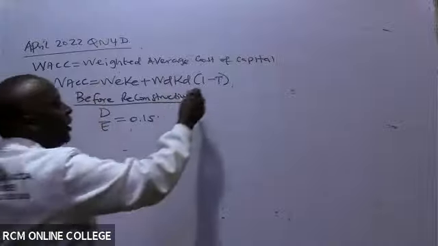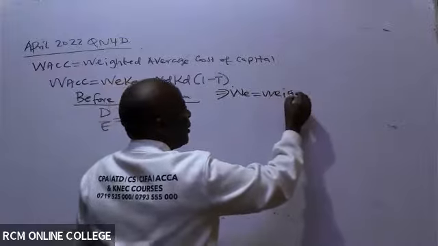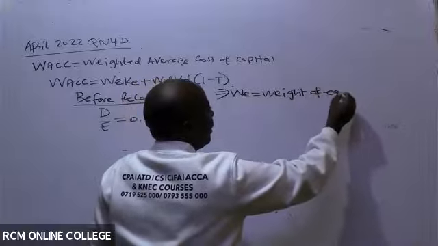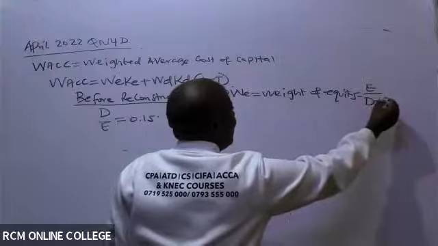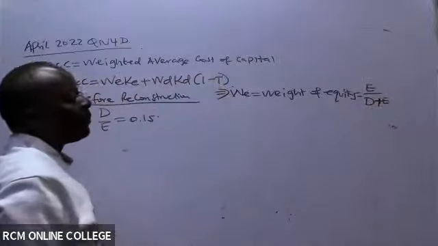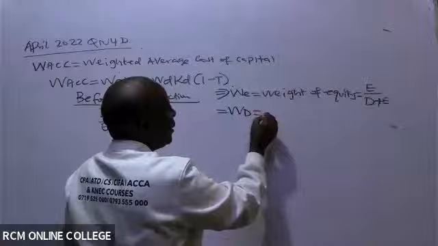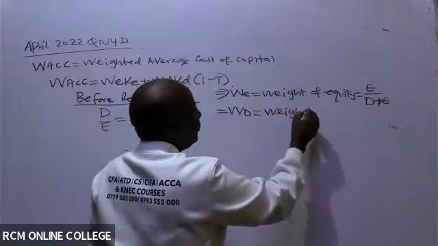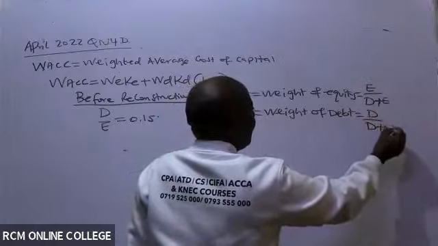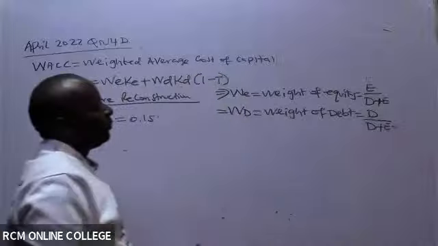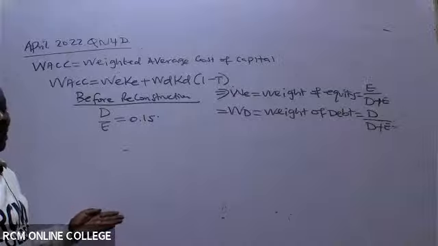Good to assume that you don't know these things. This WE is the weight of equity, which is E over D plus E. Then we have the weight of debt, which is D over D plus E. E is equity, D is debt.